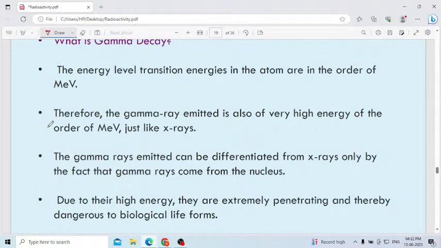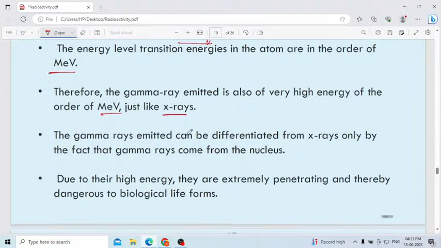The energy level transition energies in the atom are in the order of mega electron volt. Here, in the different energy levels, the electrons will jump from a higher energy level to a lower energy level with the release of a photon, as I told. This release of energy will be in the order of mega electron volt. Therefore, the gamma ray emitted also has a very high energy of the order of mega electron volt, just like X-rays. This is similar in the case of X-rays also.